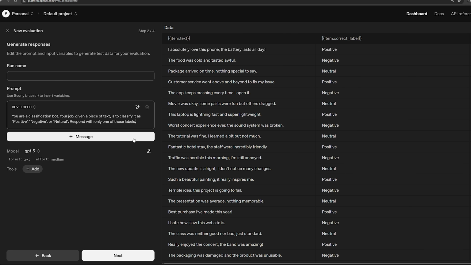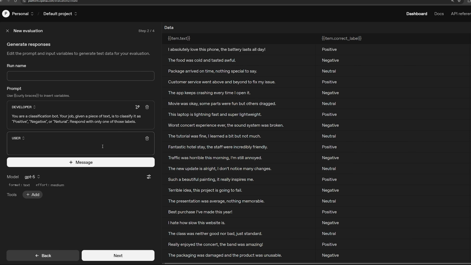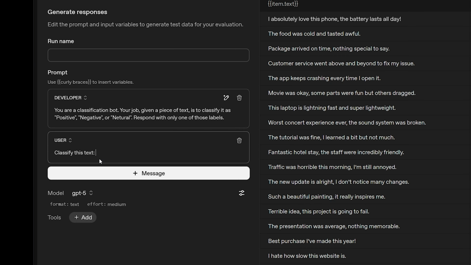If we want to, we can take this text and put it into the prompt directly, but a more common way that you'll see it is in the user message. This is essentially simulating us sending a message to the GPT, and it will respond with an assistant message. In this user message we're going to say classify this text, and now we want to put a variable, so curly bracket, curly bracket. What's really cool here is you can see it's already suggesting stuff from the data set that you uploaded. So we can do item.text. Now when we're actually running our evaluations, it's going to send each of these samples, in each row, to the model with this prompt and this message, with the correct text injected in place of that variable. So really cool, right? Hopefully now you can actually see what's going on.